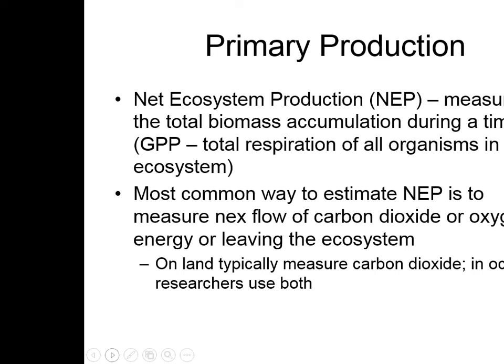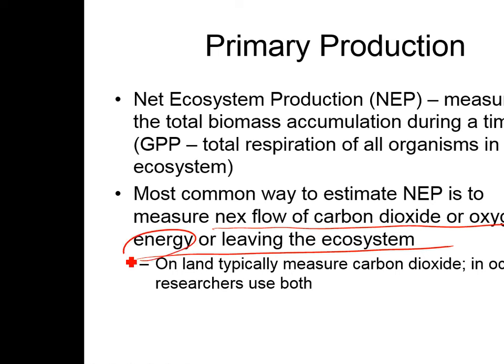The most common way to estimate the NEP is to measure the net flow of carbon dioxide or oxygen entering or leaving the ecosystem. On land, typically you measure the carbon dioxide. In oceans, researchers can use both. They can use dissolved oxygen or they can use carbon dioxide.